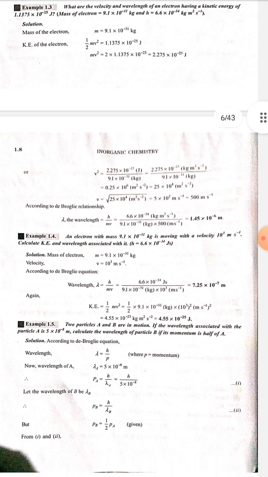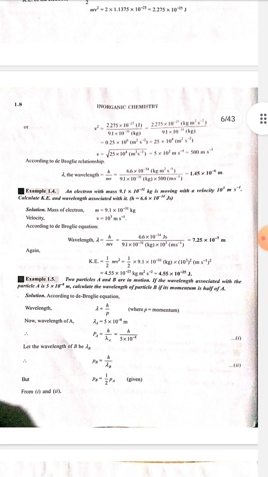V is equal to root 25 multiply 10 to the power 4 meter square per second square is equal to 5 into 10 to the power 2 meter per second, so V is equal to 500 meter per second. According to de Broglie relationship, lambda, the wavelength, is equal to h upon mv is equal to 6.6 into 10 to the power minus 34 kilogram meter square per second upon 9.1 into 10 to the power minus 31 kilogram multiply 500 meter per second. Lambda is equal to 1.45 into 10 to the power minus 6 meter.